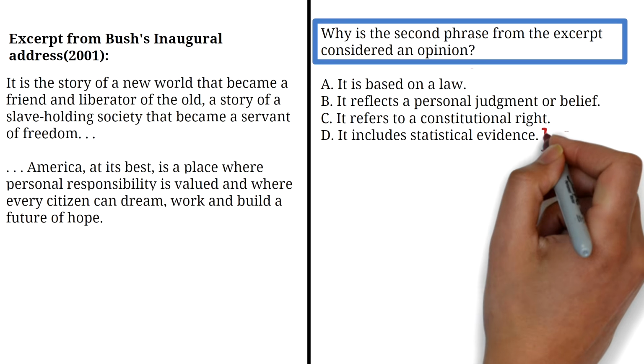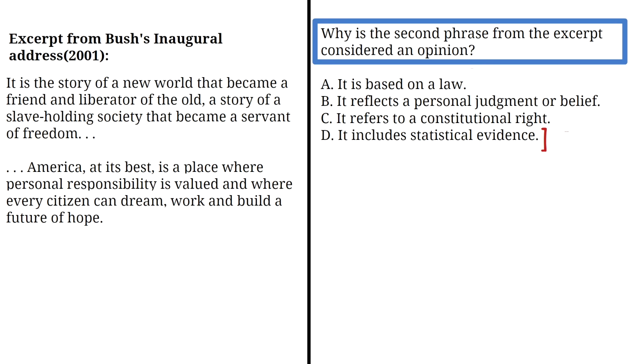Option D says, it includes statistical evidence. That's also incorrect. The statement expresses beliefs and ideals, not data. There are no numbers, statistics, percentages, or studies mentioned, all of which are required for something to be considered statistical evidence. So the correct answer is B. It reflects a personal judgment or belief.